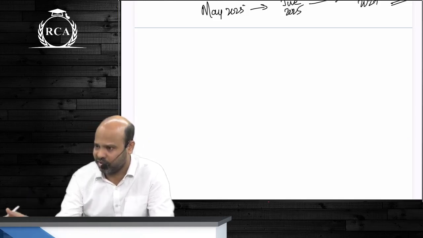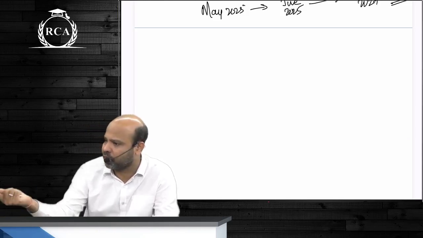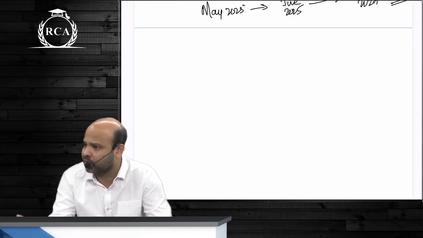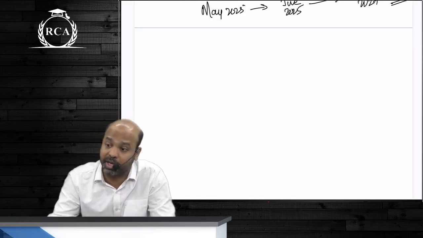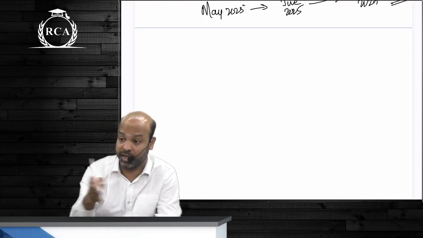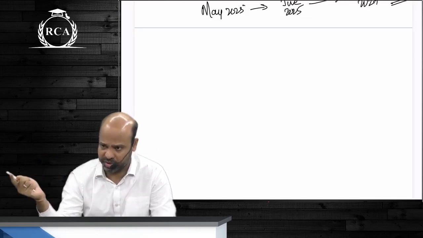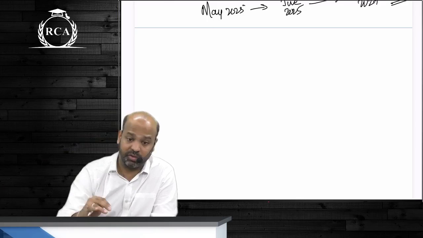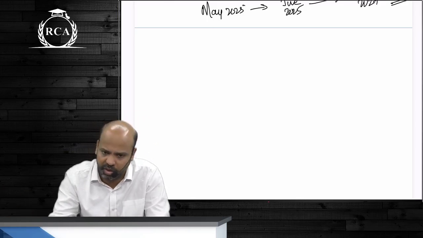It is the same question beta that was being asked as a descriptive question earlier is now being converted into an MCQ question. Instead of asking one requirement, there will be 5 requirements, because it has to be a proper 10 marker question. That is how they're asking MCQs. So it is not theory based MCQ, it is all practical question, and it is not that you will have 30 different MCQs. There will be one single question for 10 marks, based on which you will have 5 different MCQs. That is how they ask questions in the examination. So there's no separate preparation required for MCQs. It is a regular preparation only.